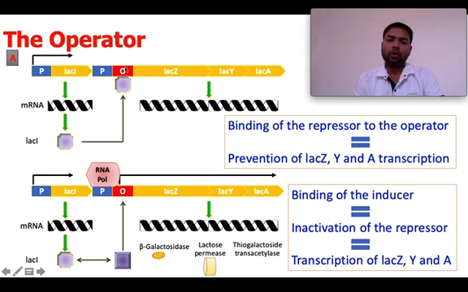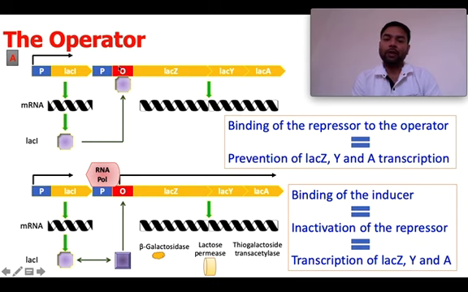So what is this operator? Operator is just a part of DNA. It is the part of DNA sequence which is present in the region of the lac operon system, lac genes. Okay, so this operator basically works as a switch. That's why it is called operator. It operates whether the expression of these lac genes will happen or not; this operator will decide.